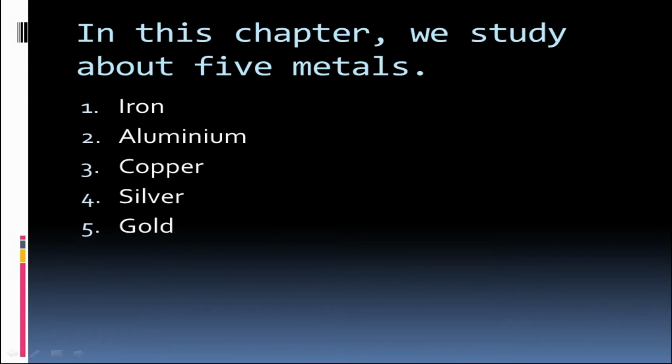In this chapter we study about 5 metals. Here this is our criteria. In the metals chapter many metals can be included, but in class 10 only 5 metals are included. The 5 metals are: first one, iron. We study about iron first, and then aluminium, similarly copper, silver, and at last gold. Let's move ahead.